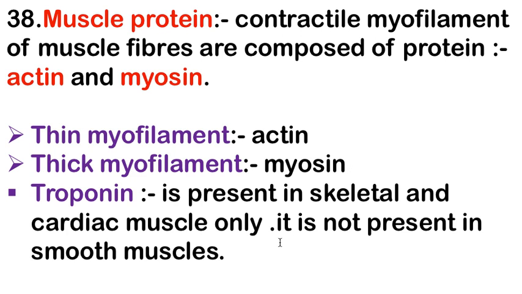Next one is troponin. Troponin is present in skeletal and cardiac muscles only. It is also a muscle protein, but it is present only in skeletal and cardiac muscle. It is not present in smooth muscle. So it is related to muscle protein.